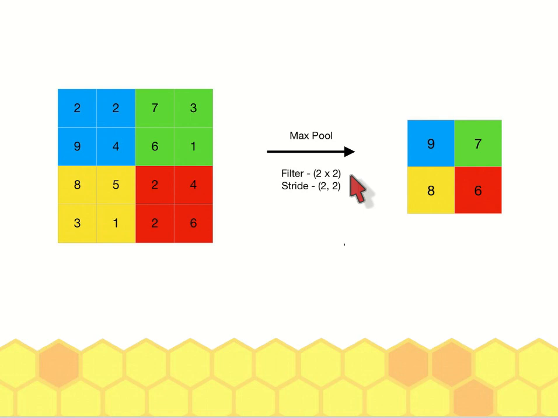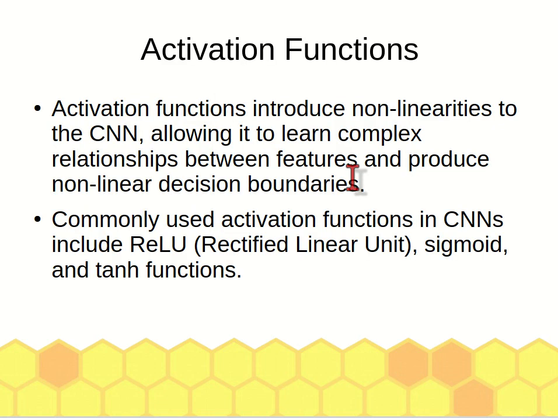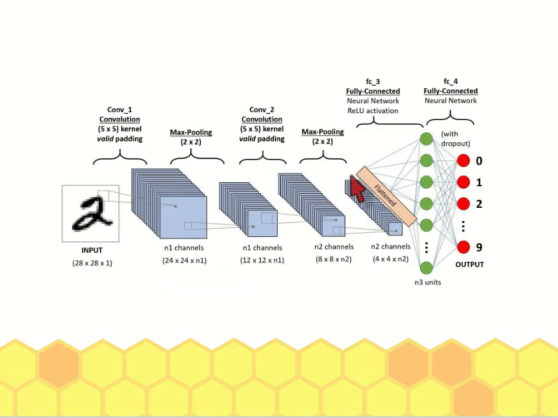Now again, similar to MLP, you need to apply an activation function in the last layer here. The activation function can be applied for the last layer, between the connected layer and the output layer.